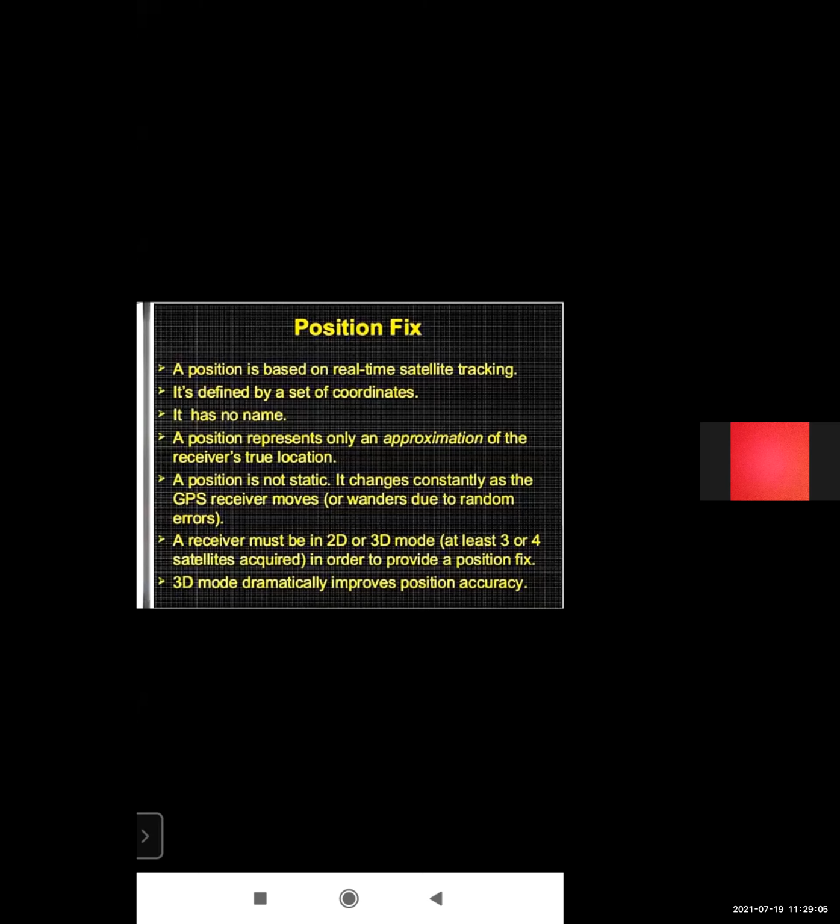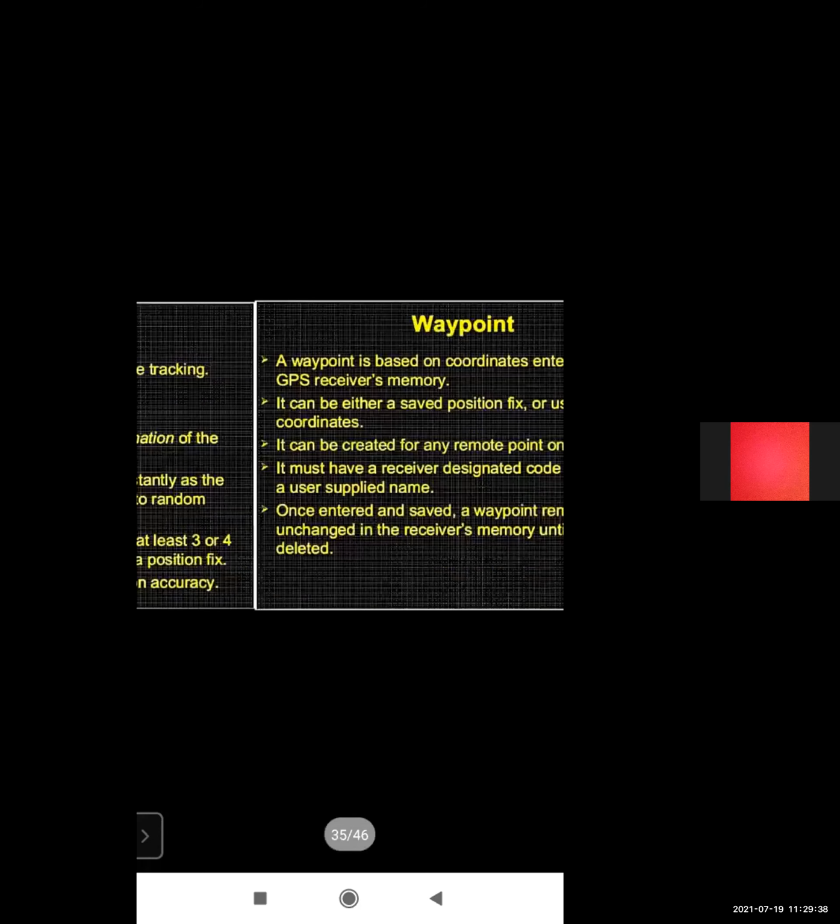A receiver must be in 2D or 3D mode; at least 3 or 4 satellites are required. The minimum is 3 satellites, so either 3 or 4 satellites are required in order to provide a position fix. 3D mode dramatically improves position accuracy.